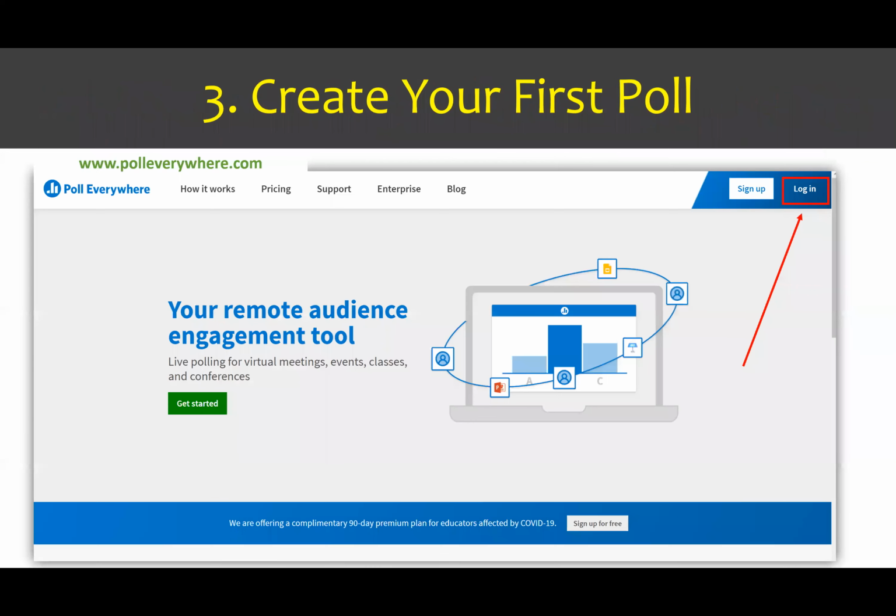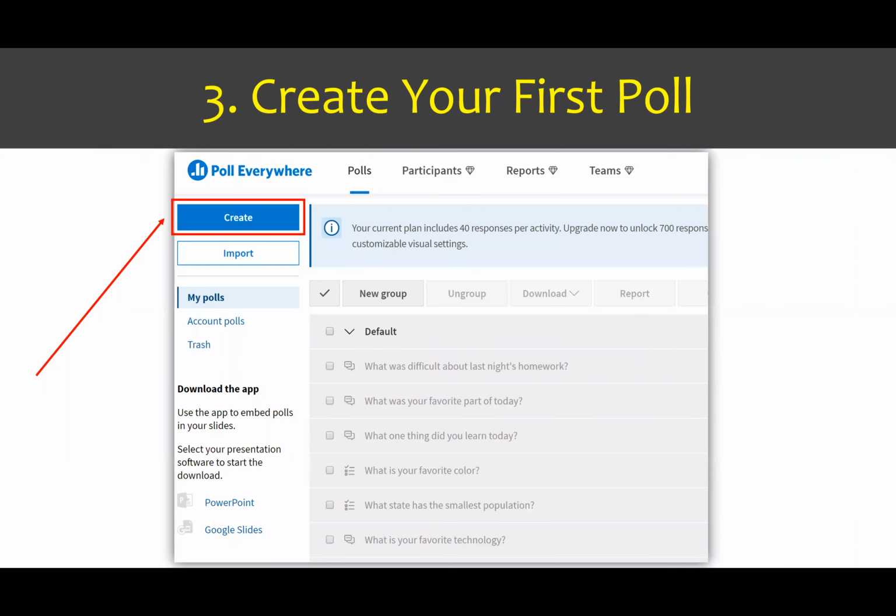So now let's go and learn how to create your first poll. You've got your account set up, so what you're going to do is log in on the Poll Everywhere website. After you log in, you come into the main screen where you create your first poll. And on the left-hand side, you'll click Create.